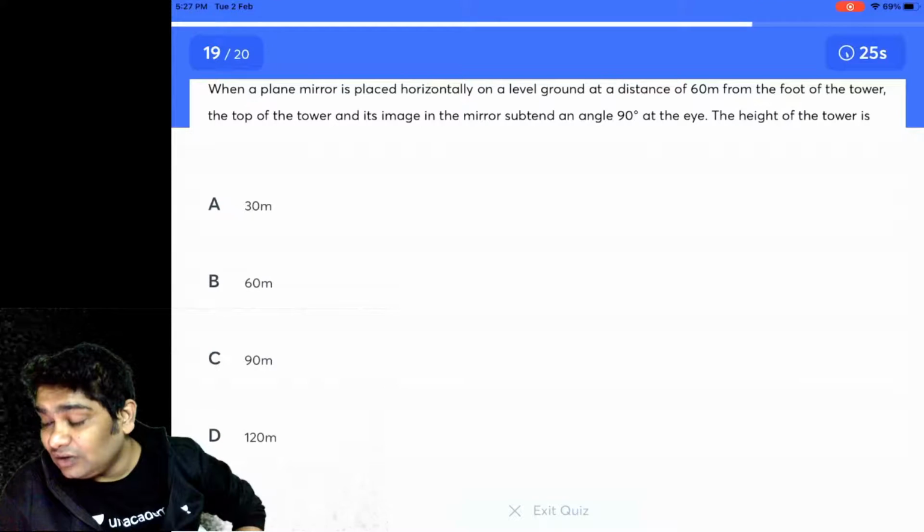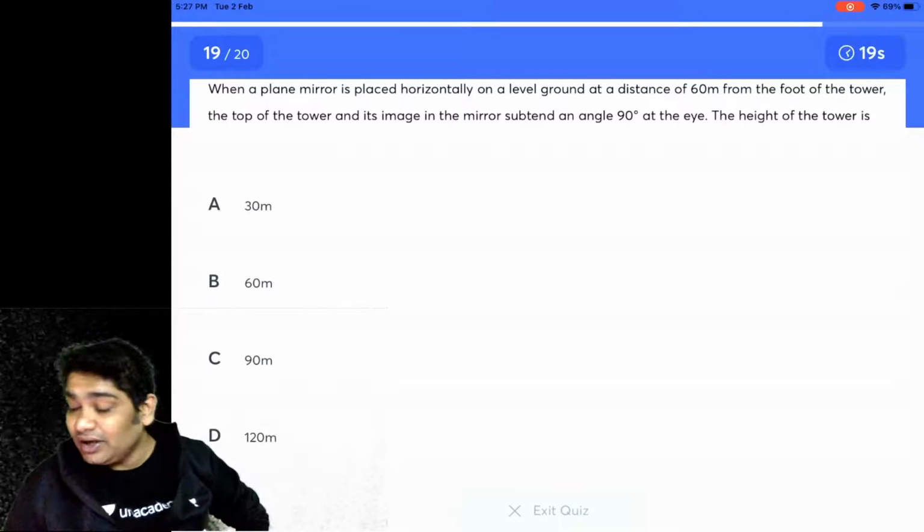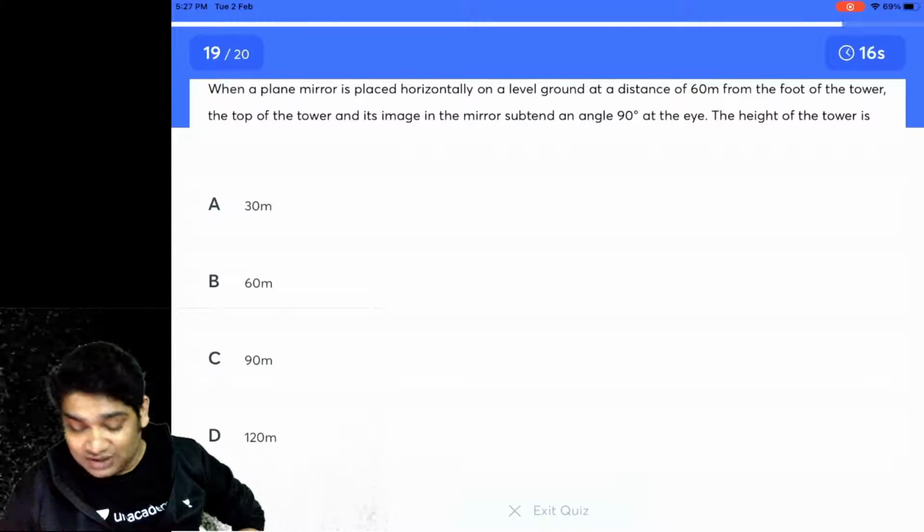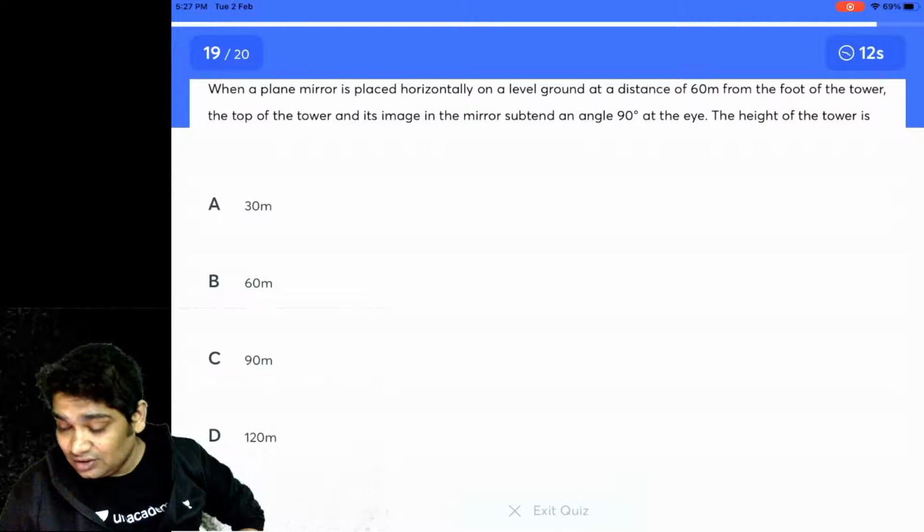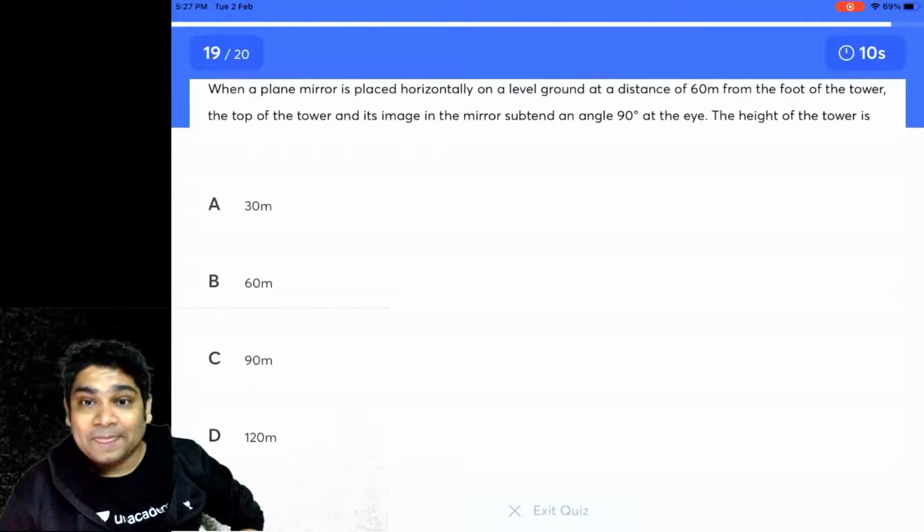What is the height of the tower? Is it going to be A 30 meters? Is it going to be 60 meters? Is it going to be C 90 or is it going to be D 120? Okay, so try and answer this.